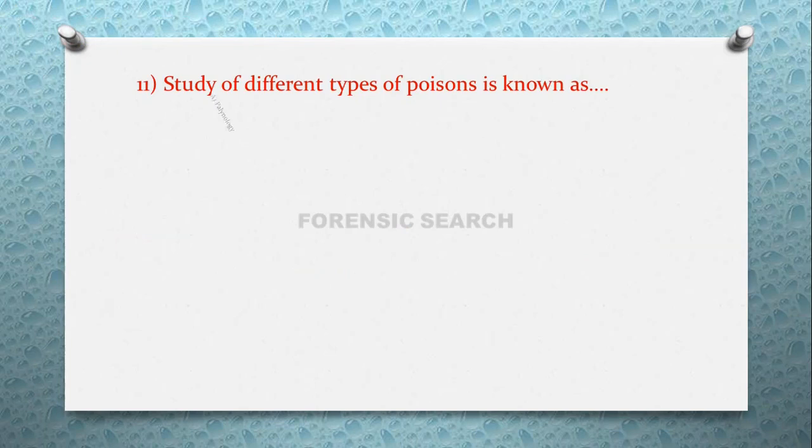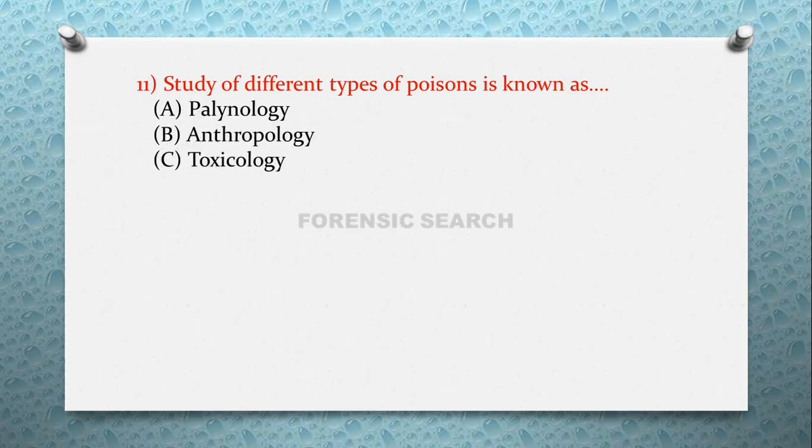Then the next question is, study of different types of poisons is also known as. Option A, paleontology. Option B, anthropology. Option C, toxicology. And option D, pharmacology. So the correct answer of this question is option C, that is toxicology is the study of poisons.